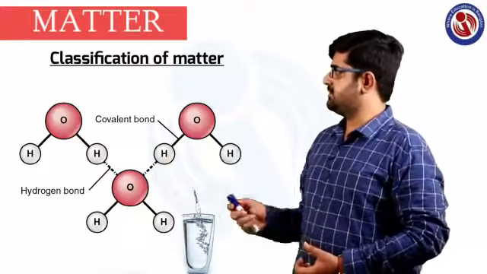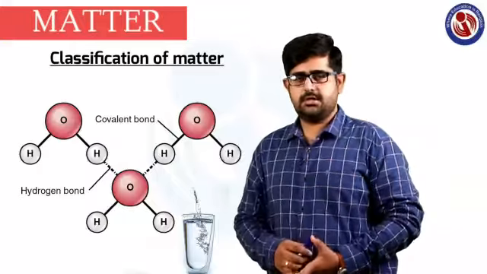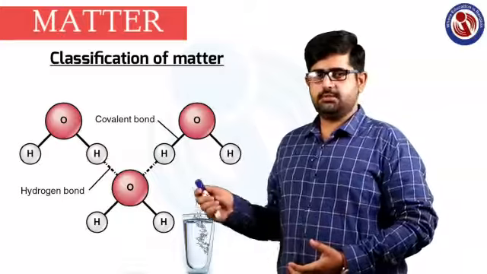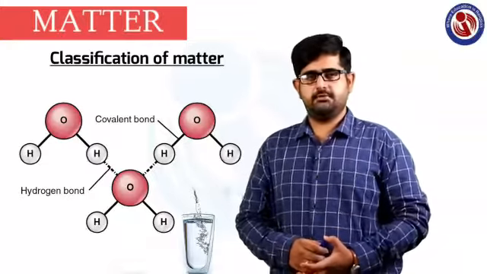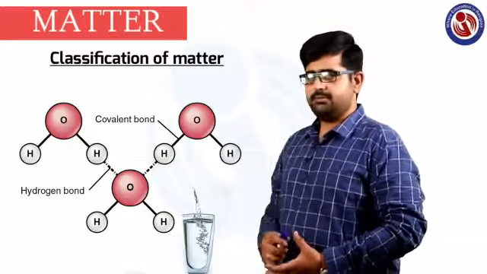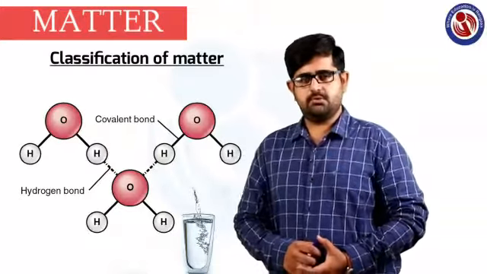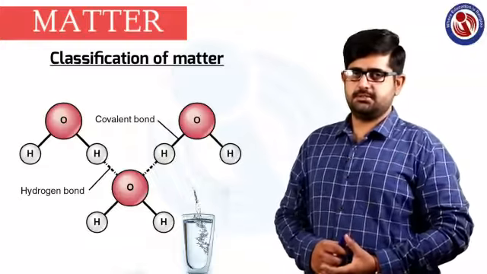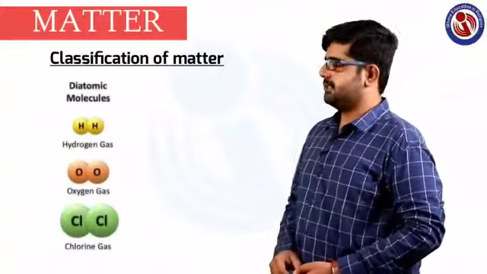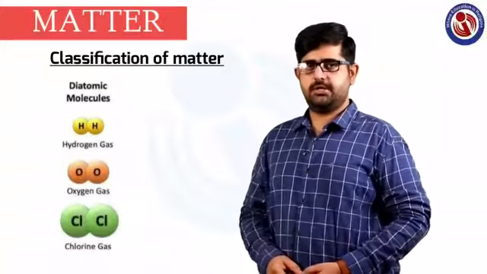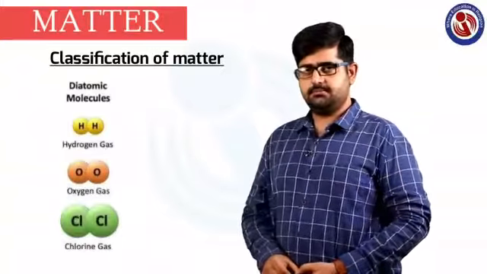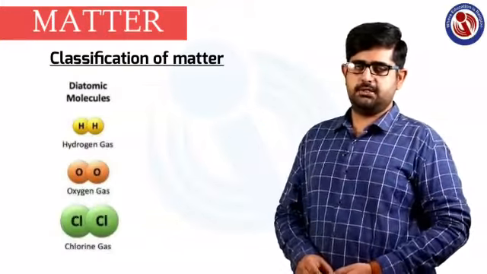In the gaseous phase, the molecules, atoms or ions are randomly arranged with each other, and there are very weak intermolecular attraction forces. So they do not have any particular shape or specific arrangement. Examples of gases are CO2, O2, ozone and nitrogen, which are randomly arranged with each other. That is another phase of matter.